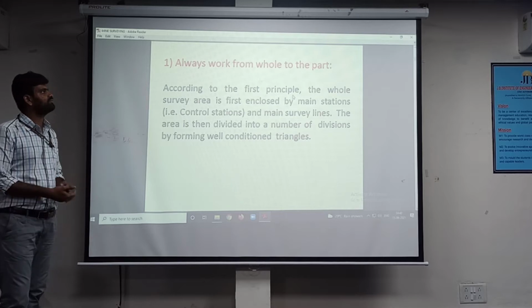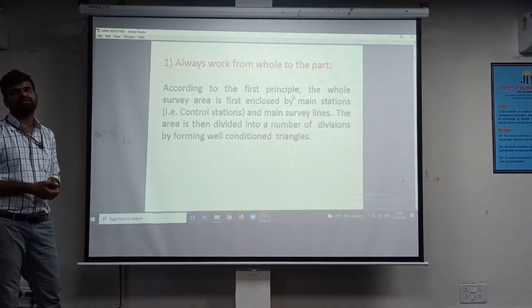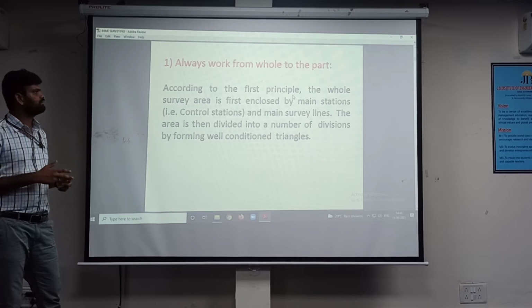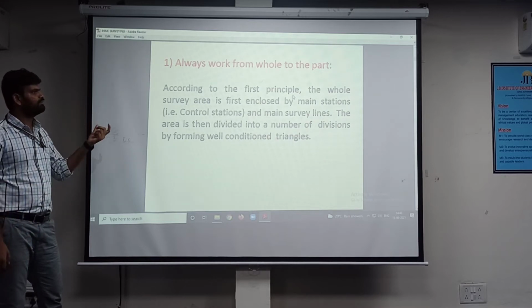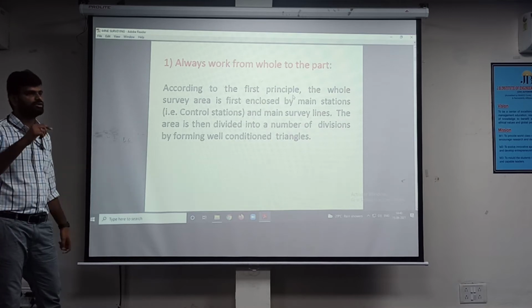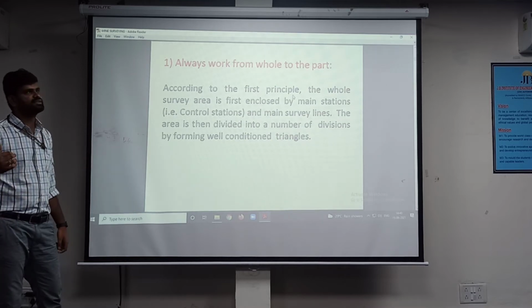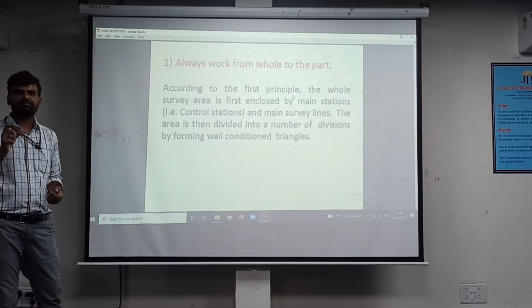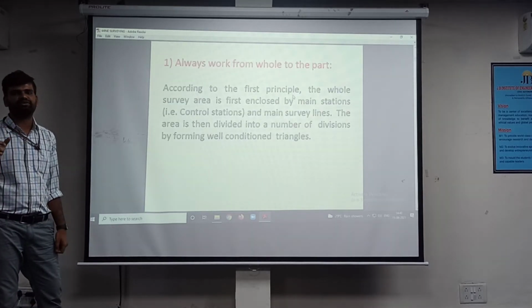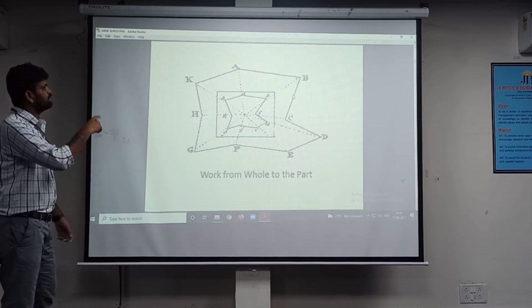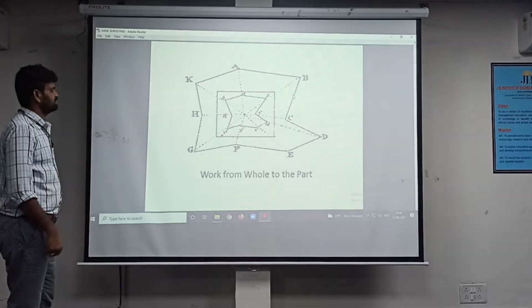As I told you, the first principle is that we have to work always from whole to the part. First, we have to consider the whole by main stations and main survey lines. Then we have to divide the whole area into a number of triangles. That is well-conditioned triangles. What is a well-conditioned triangle? A well-conditioned triangle should have a minimum 30-degree angle and a maximum 120-degree angle. See here, you can see a figure where the whole area is divided into a number of triangles.